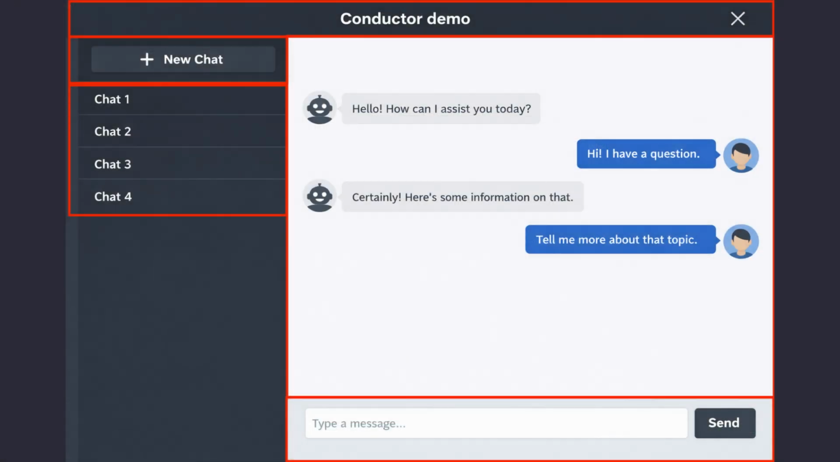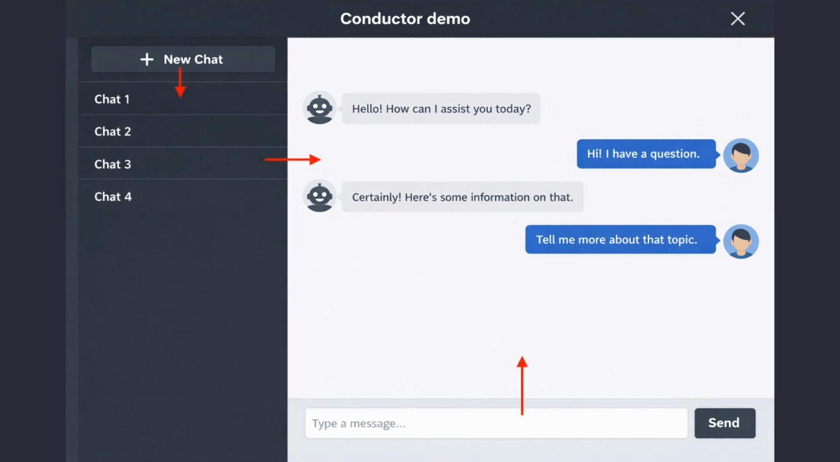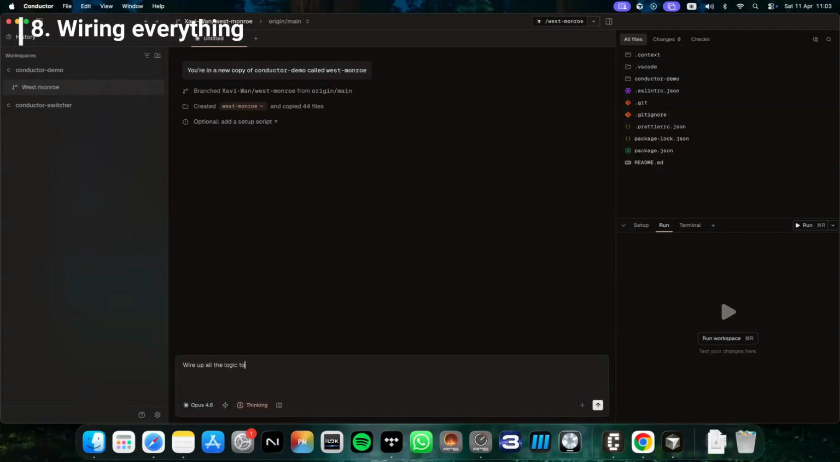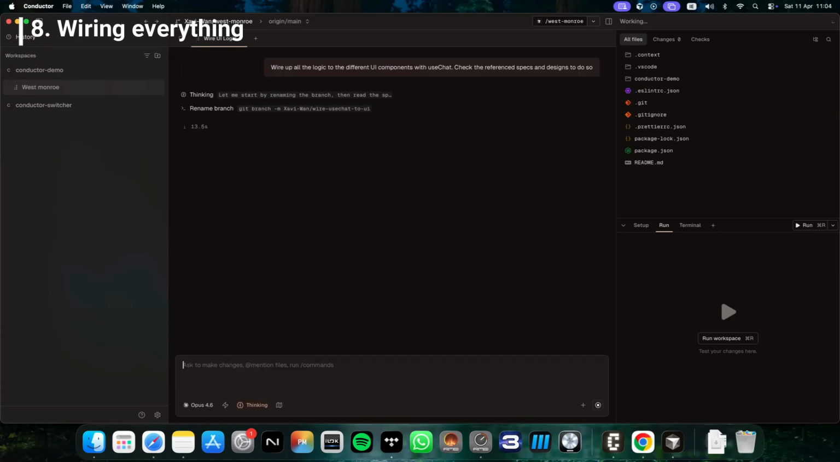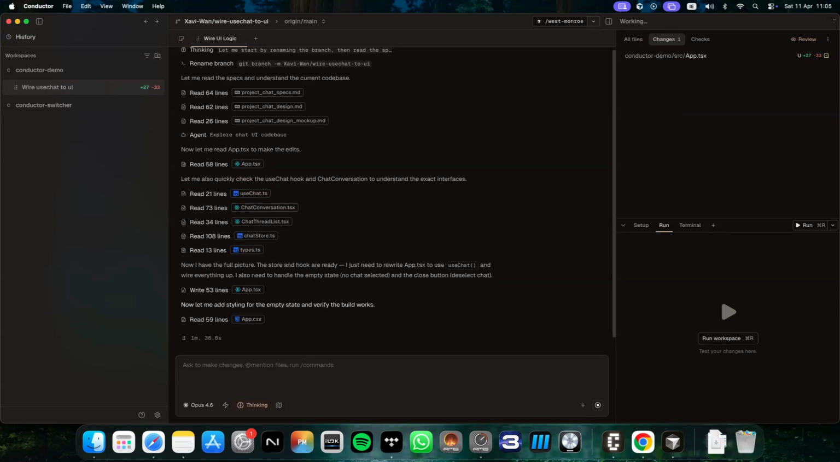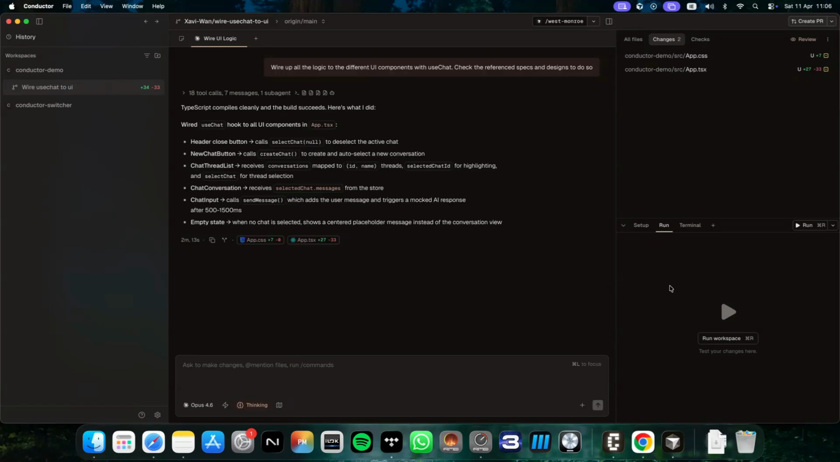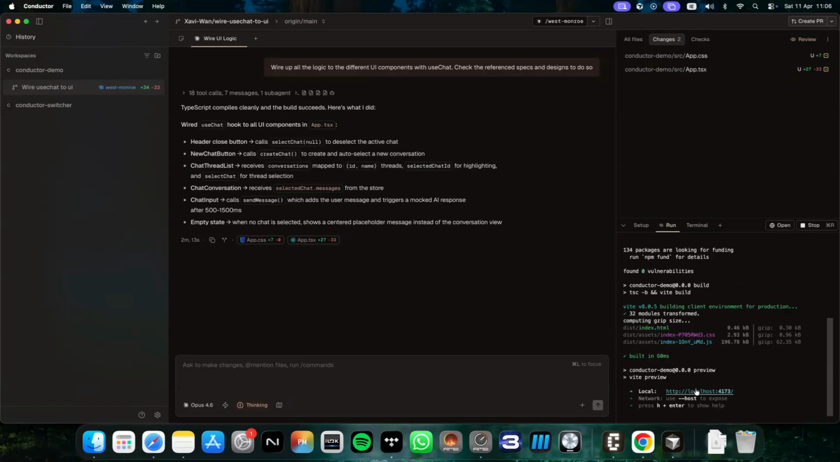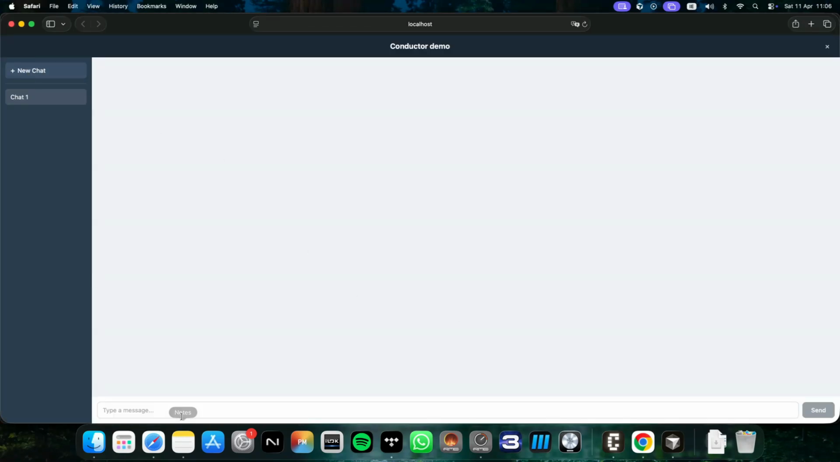As a final task, we will wire all UI components with the logic that has already been implemented. This prompt can probably be as simple as wire everything, as at this point Claude Code will have enough context to know what to do. But I will make sure it follows the initial specs and designs just in case. Now that everything is wired up, we run our final workspace one last time to check that everything works as specified in the specs and designs.